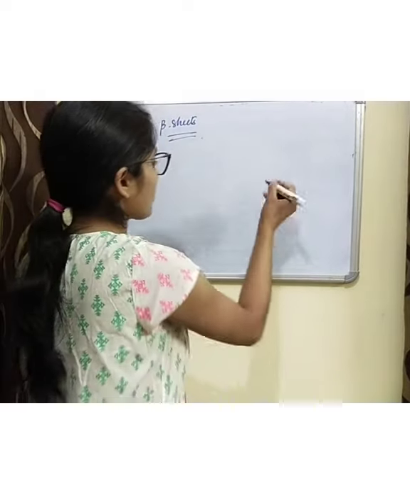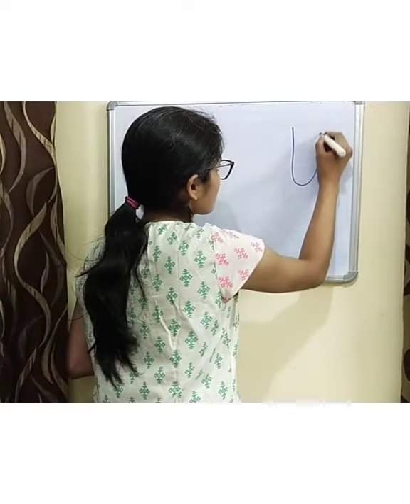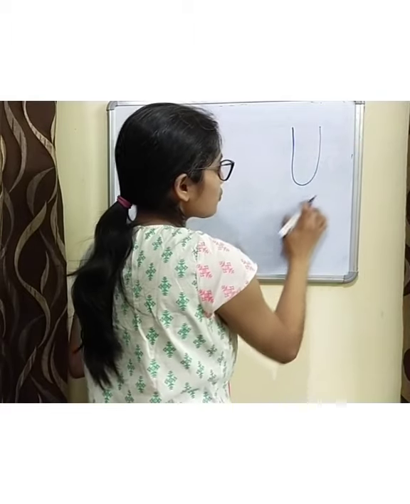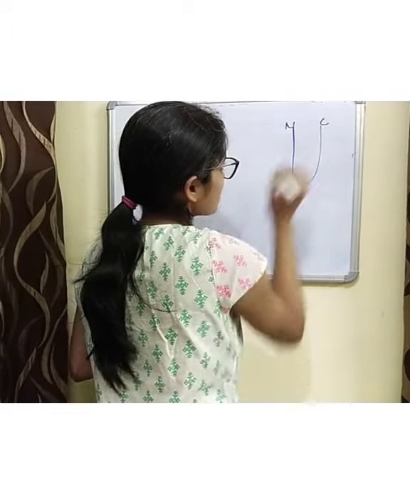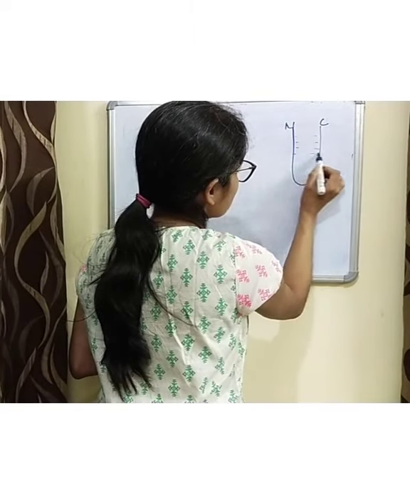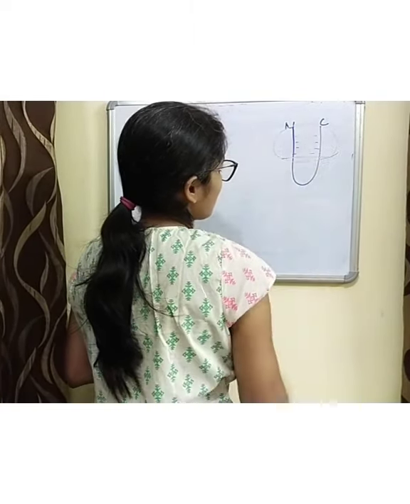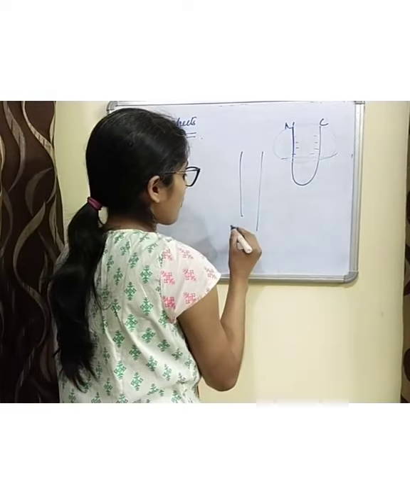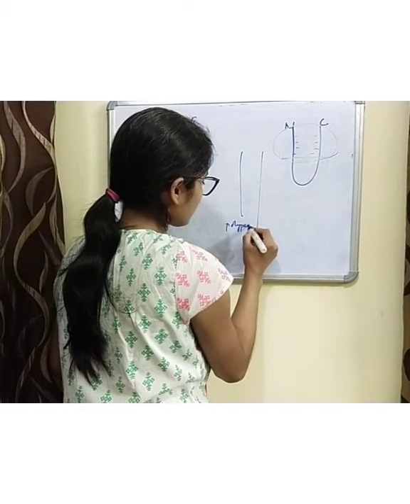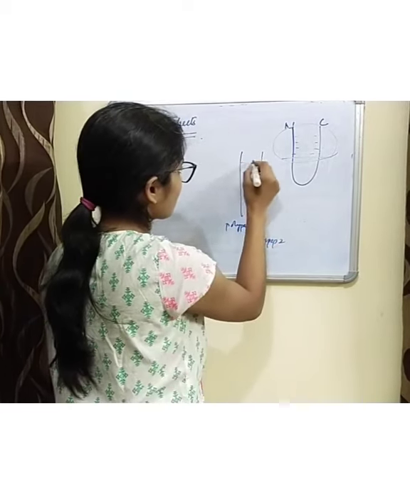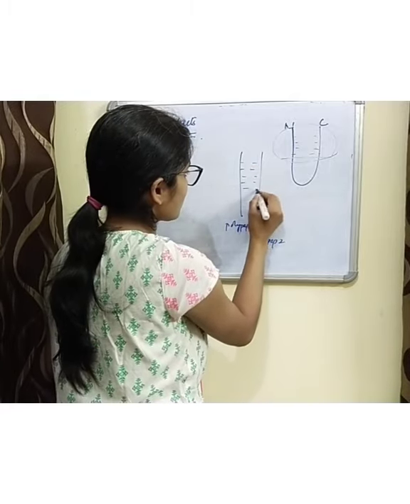How a single polypeptide? This is a single polypeptide, but because it is taking a U shape, this is the N terminus, this is the C terminus, and the hydrogen bonds are formed between these residues, so that is a beta sheet. Or there may be polypeptide 1, polypeptide 2, and the hydrogen bond is formed between these two.